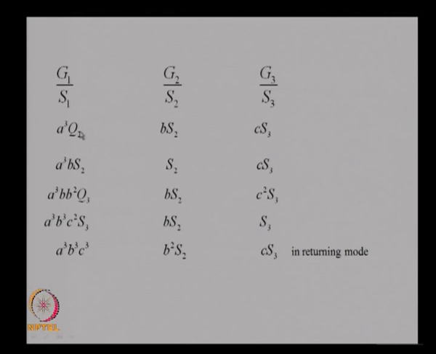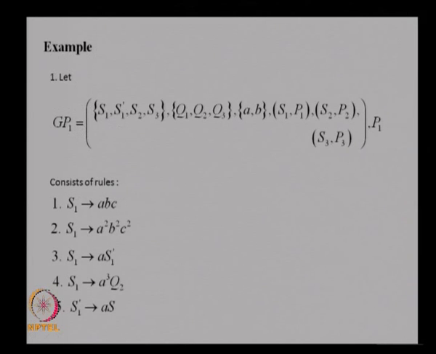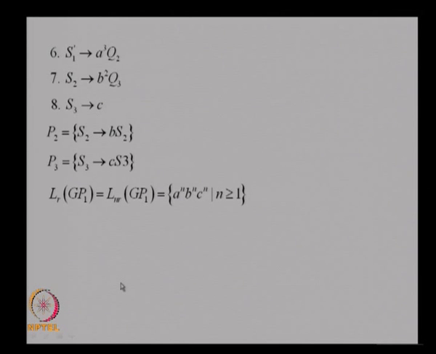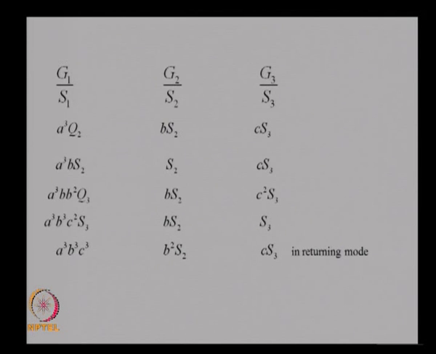Now, what happens when you use the other rules? Suppose I use the 4th rule in the first component. A cubed Q2 is generated. Here I can use only one rule, S2 goes to B S2. Here I can use only one rule, S3 goes to C S3.